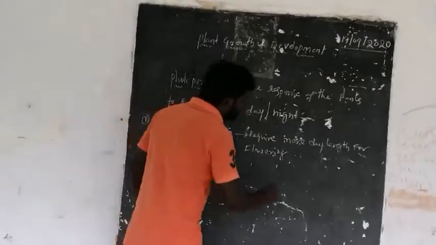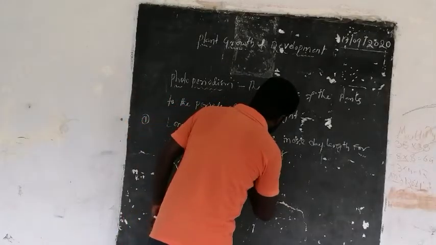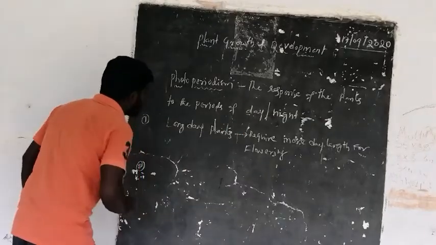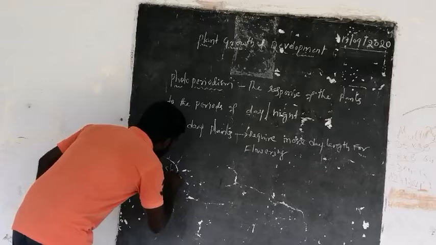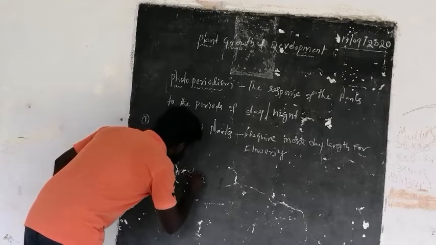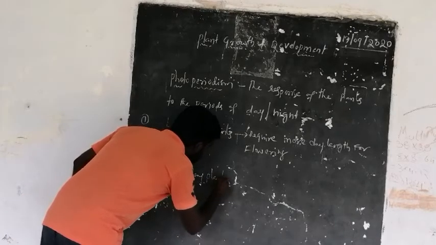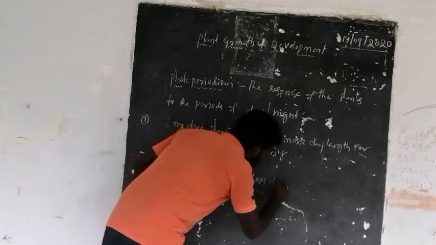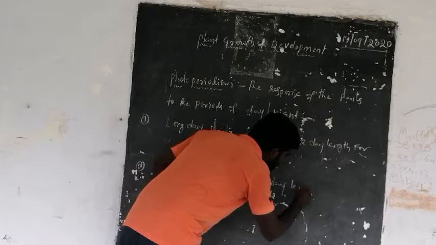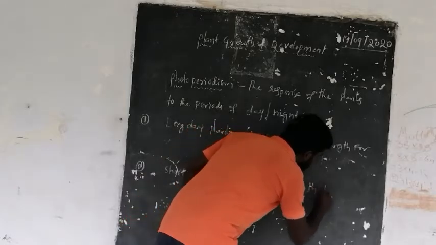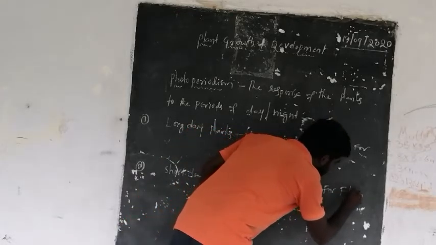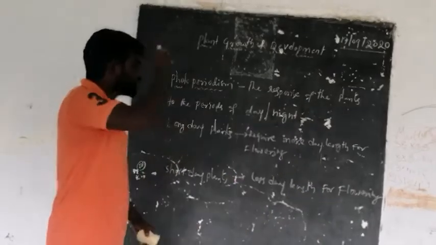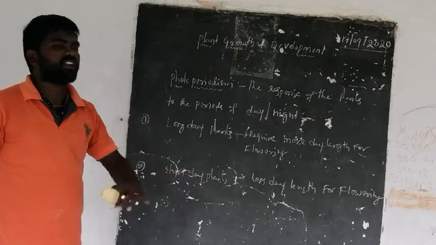And short day plants require less day length for flowering.